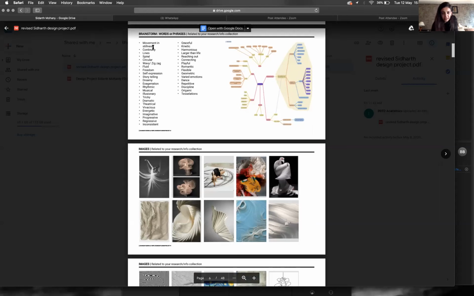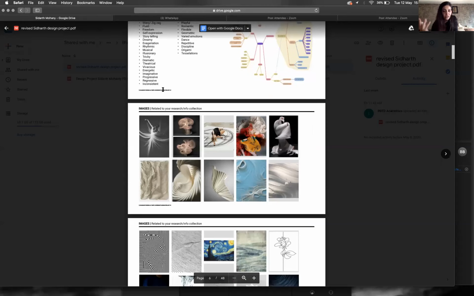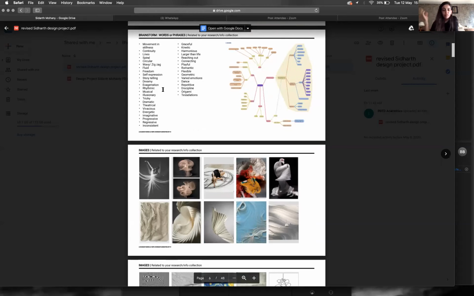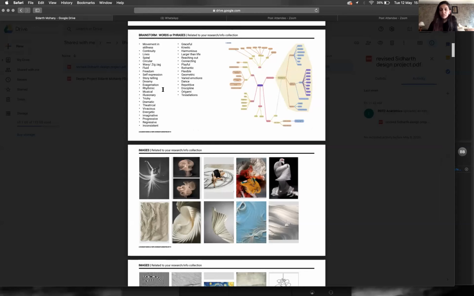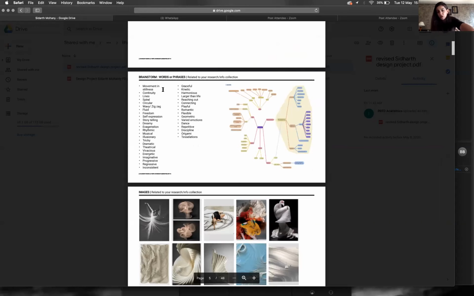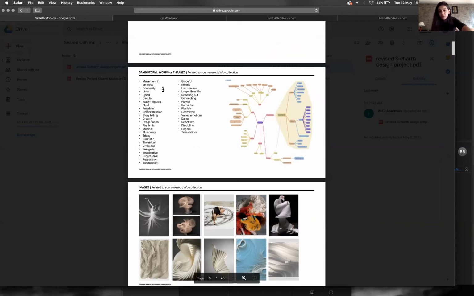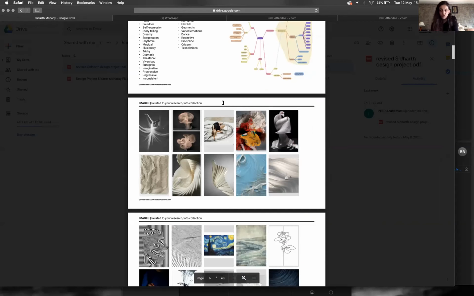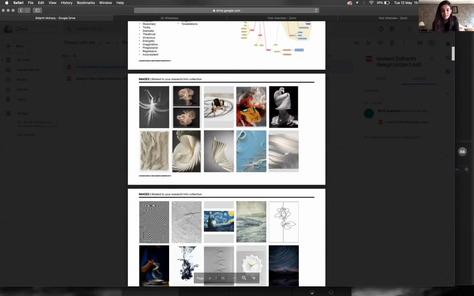So I read all your words. You're talking about wavy, zigzag, fluid, freedom, movement and stillness, continuity, lines, grace. Lots of these big words which are interesting, but I'm still not sure where it's going to go. And then I start to see your inspiration images that you've put, and it starts to make a lot more sense to me. So that's a really nice connect that you've used.